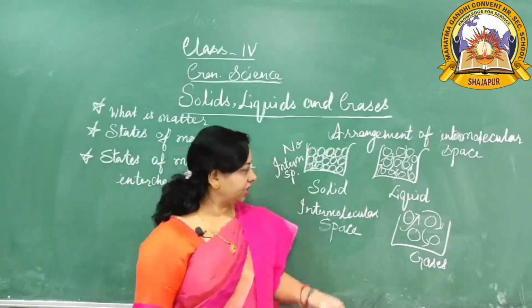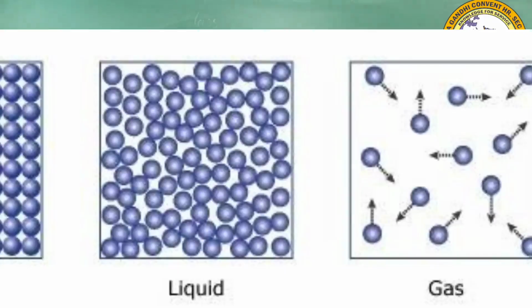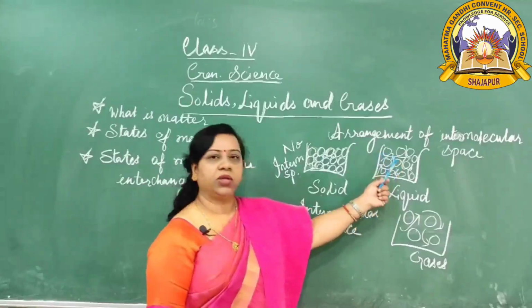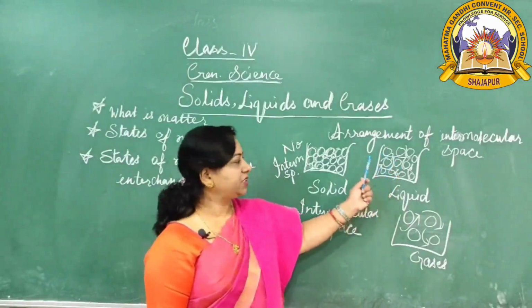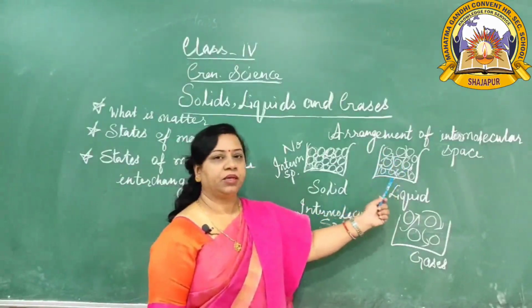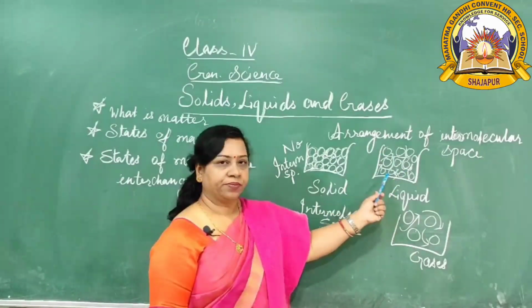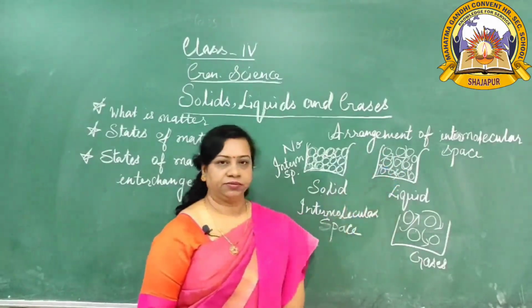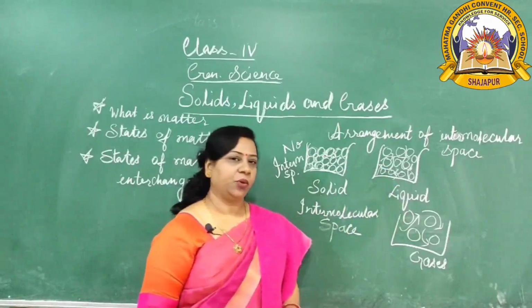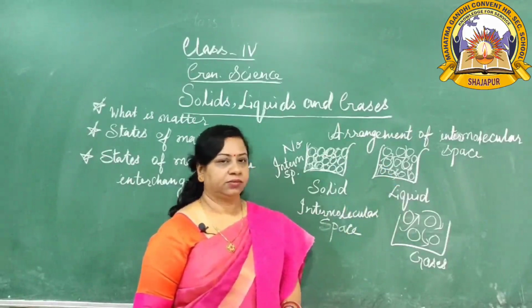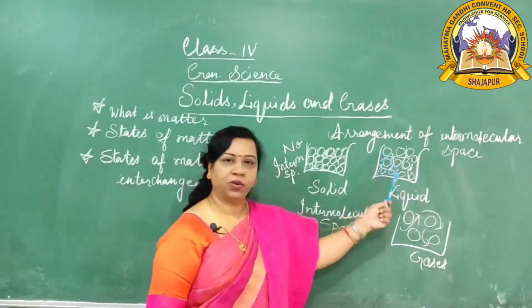Then the next one is liquid. Observe this diagram. What is here? Too much space is here. These are the molecules in the liquid. Space is here. That means the intermolecular space is present in the liquid. Okay? So, it can flow easily. There is space, so the molecules can flow easily.